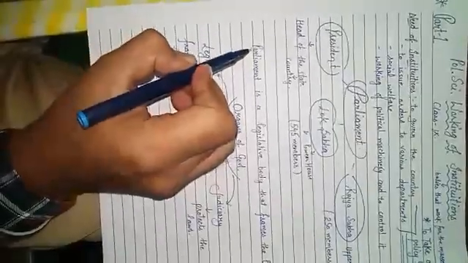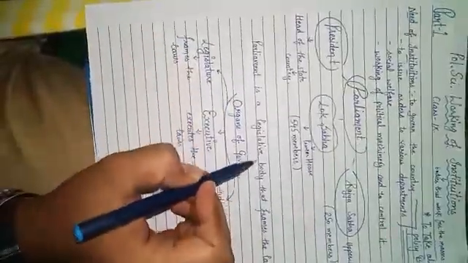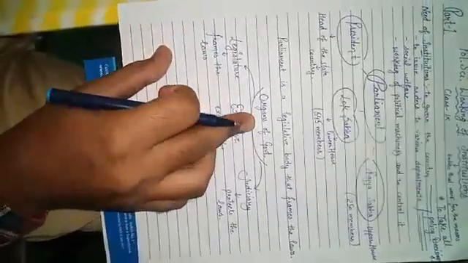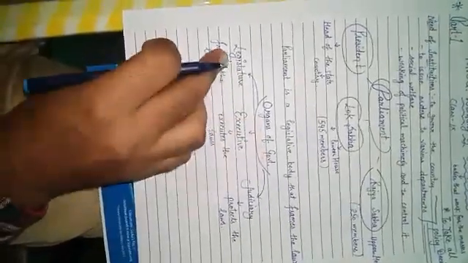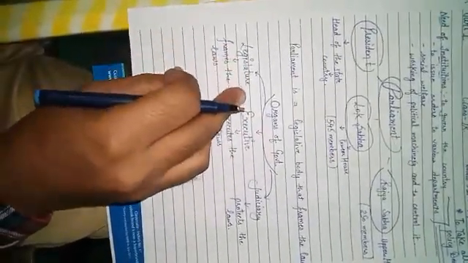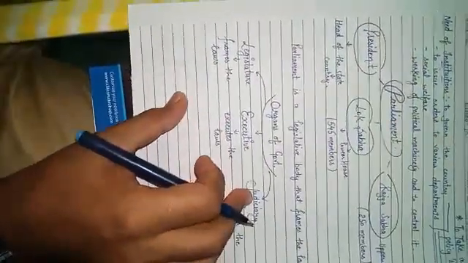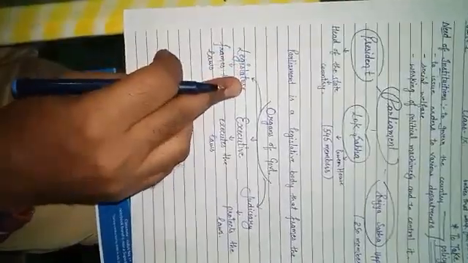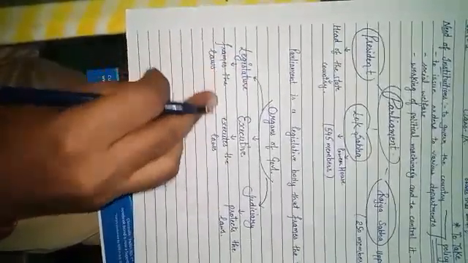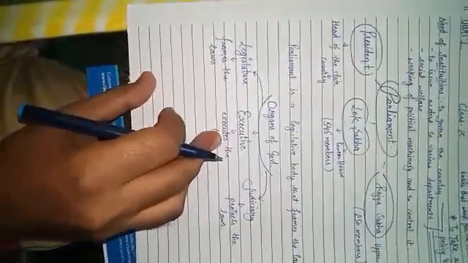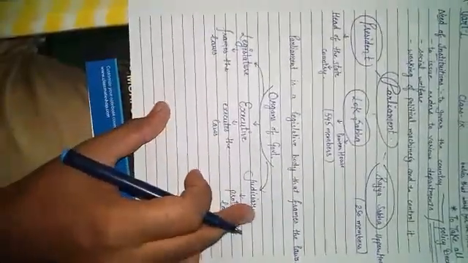So remember, parliament is a legislative body that frames the laws. And next is organs of government. There are three organs of government: legislature, executive, and judiciary. Remember, legislature frames the laws, executive executes the laws, and judiciary protects the laws.